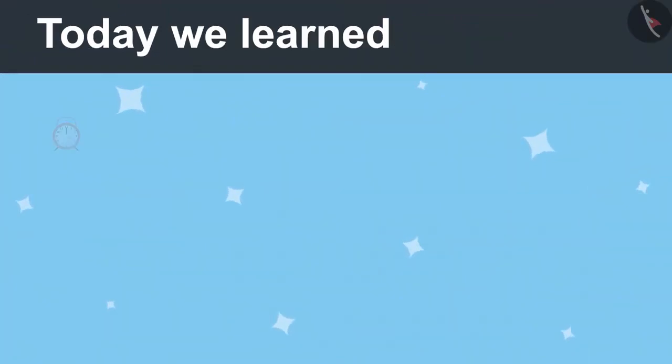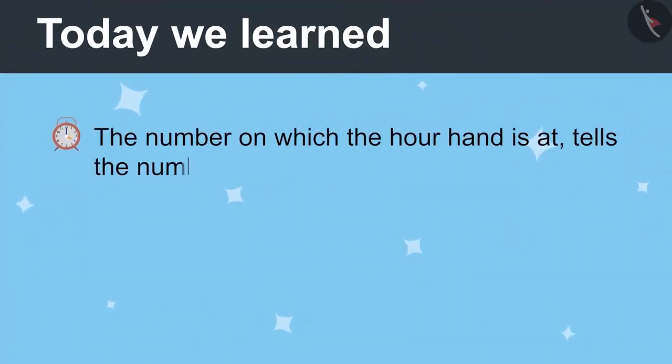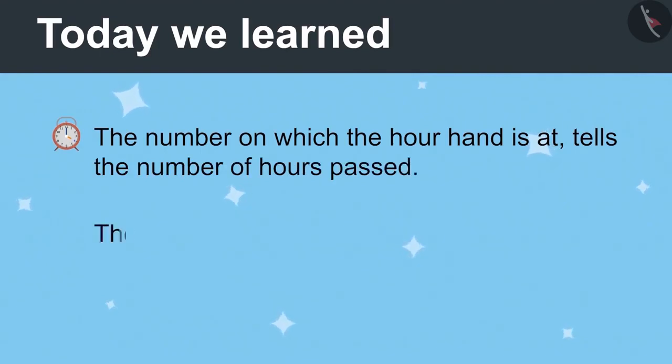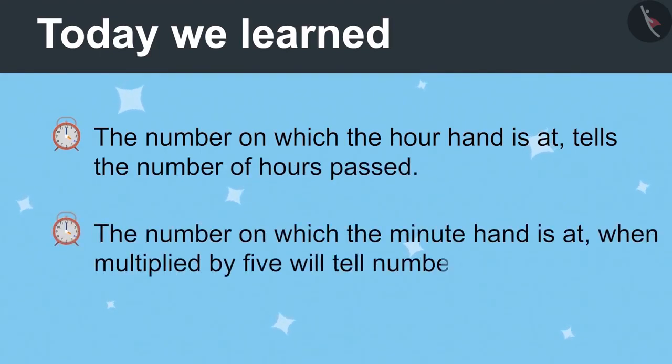Today we learnt the number on which the hour hand is at tells the number of hours past, and the number on which the minute hand is at multiplied by 5 will tell the number of minutes past.